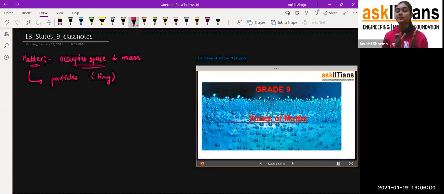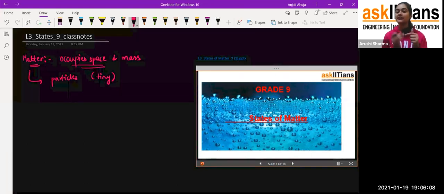If you remember the example of the salt solution which we discussed, we took water in a beaker, and because of the space between the particles, the salt dissolved in it. And even then the level of the water did not change. So that's how we came to know about matter and its characteristics.